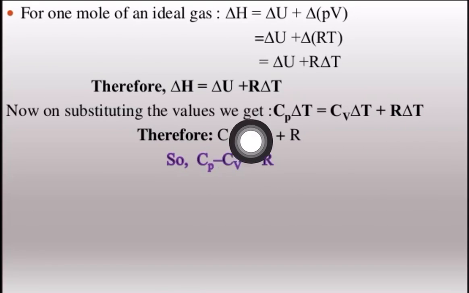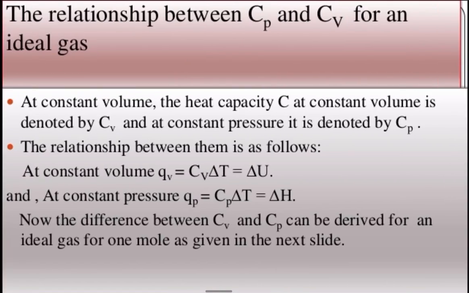So you can write Cp is equal to Cv plus R, and also you can write Cp minus Cv. This is on the positive side; when it goes to the other side, it will become negative. So we are getting Cp minus Cv is equal to R. Cp minus Cv is equal to R. I'm explaining this again. This is very important, and I told you it can be asked in your examination: the relationship between Cp and Cv.